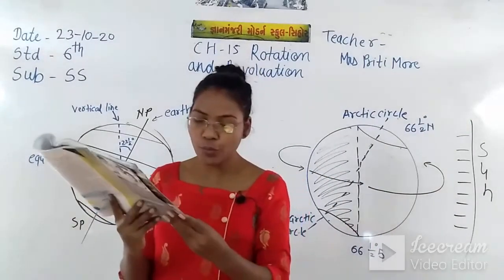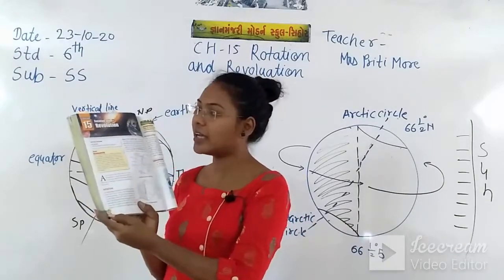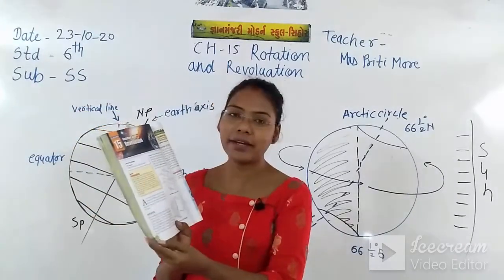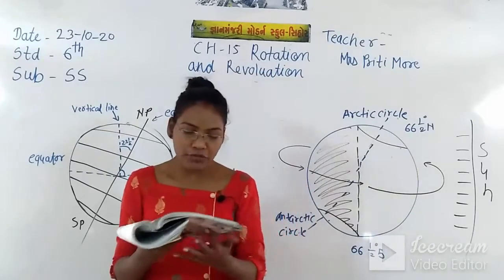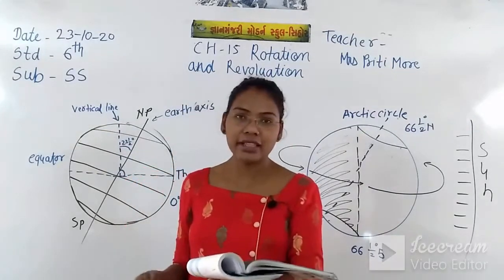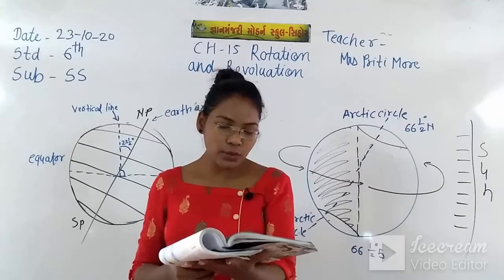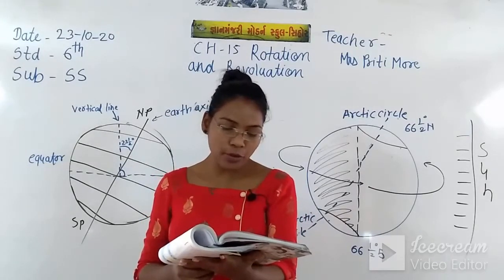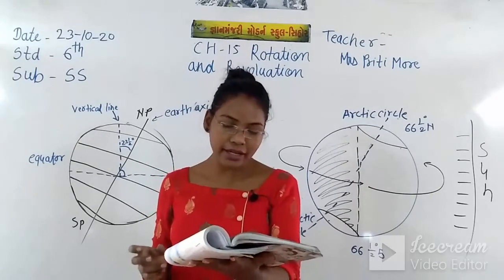Open page number 120, where there is chapter 15, rotation and revolution. First I read and then I explain. As you know, the earth has two types of motion, rotation and revolution.